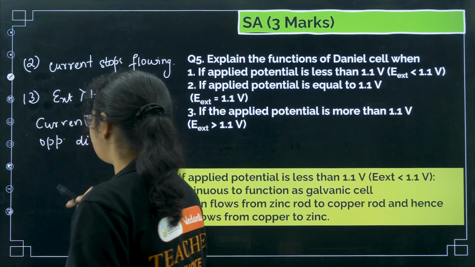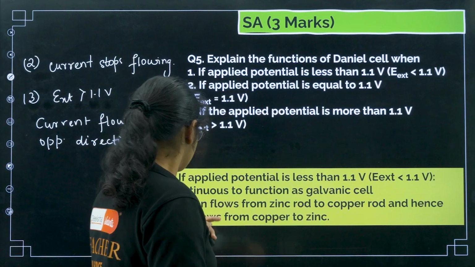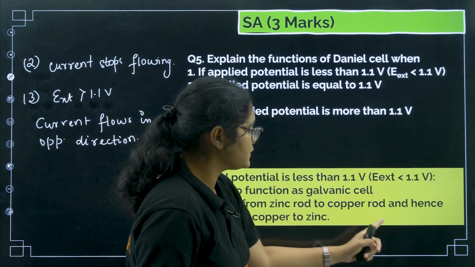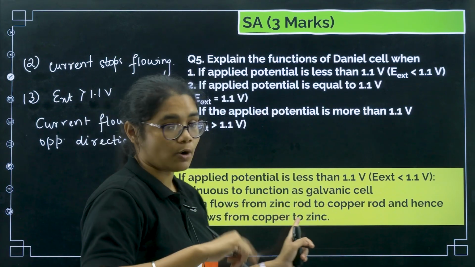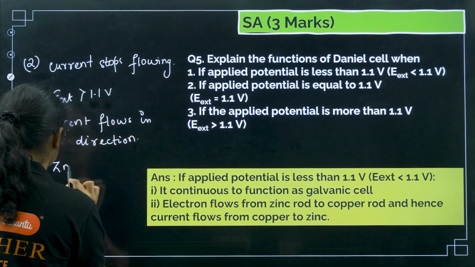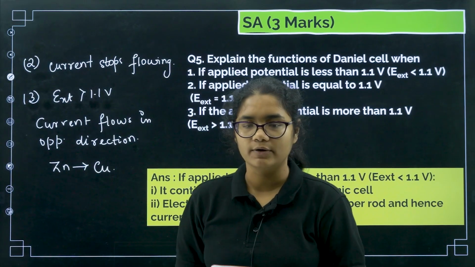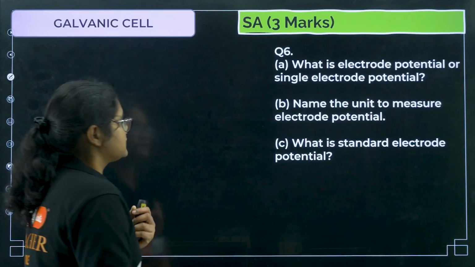Now what do you mean by opposite direction? Earlier the current was flowing from, you can see, electron flows from the zinc rod to the cathode rod, and hence the current flows from copper to zinc. Now the current will flow from zinc to copper. Clear? Okay, let us see the next question.